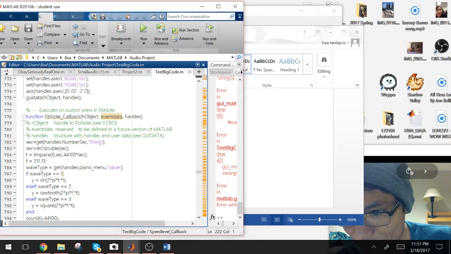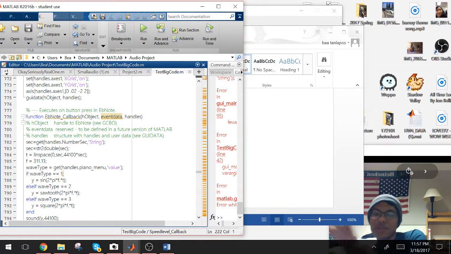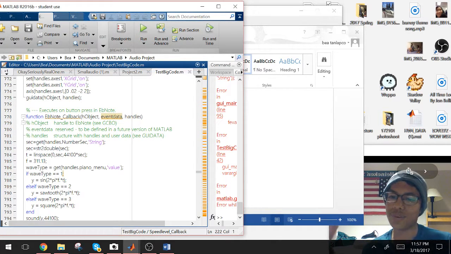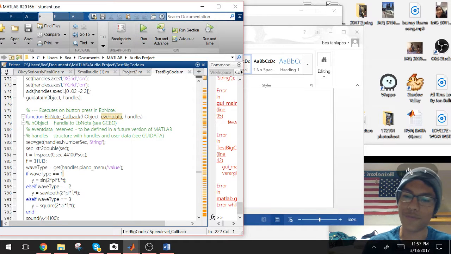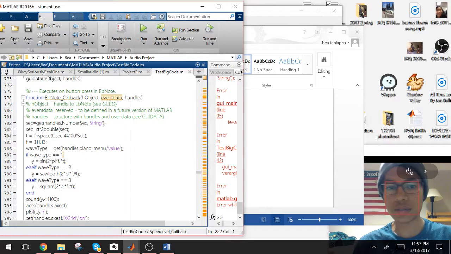Let me explain this a little bit better. t equals linspace, which equally spaces it from 0 to however many seconds you want. And then we multiplied 44,100 by the amount of seconds you want. So you end up with 44,100 samples per second. And that's how that keyboard works.